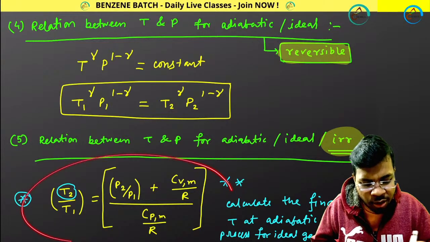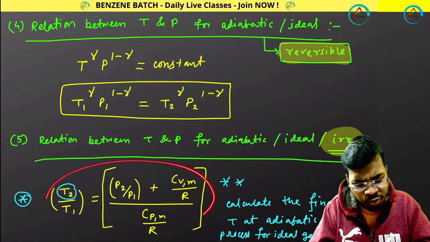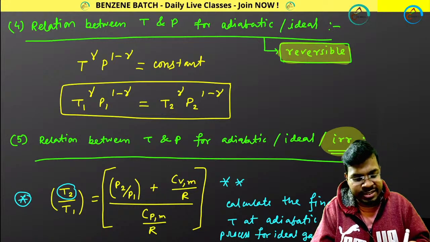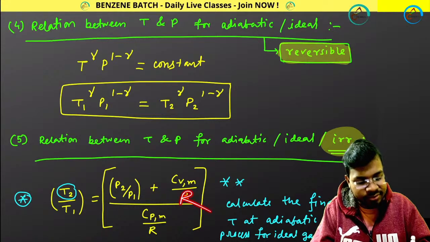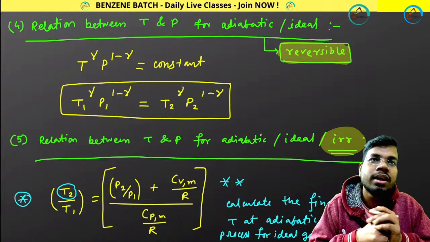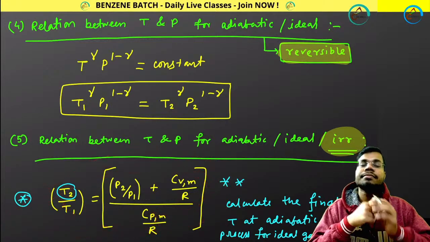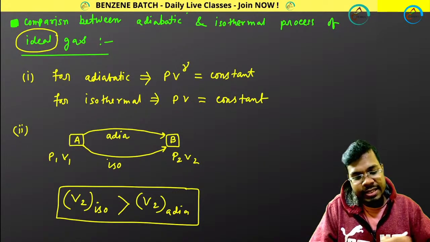Have you noted down this expression? This expression is for 1 mole. That's why I have written CVM for a 1 mole system. And here instead of nR I have put only R, because the number of moles is 1. Have you noted this down? Good. Next, move forward.